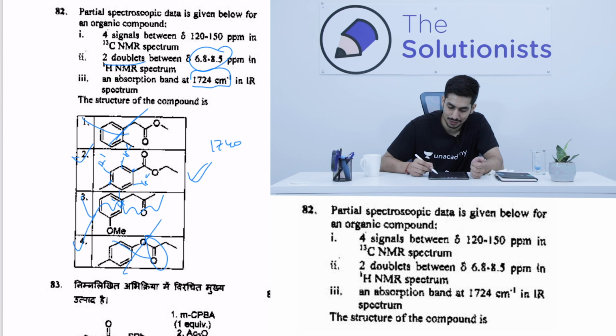And why is the stretching frequency less? Because it is in conjugation with the phenyl ring. Because of that, this CO bond gets partial double bond character, because of which we get 1724 rather than 1740. So the correct answer over here is option number 2.